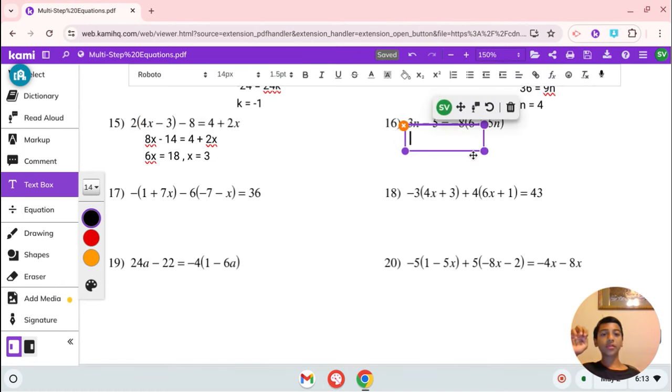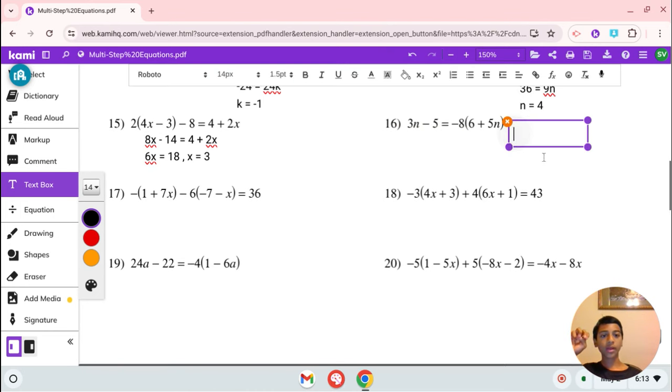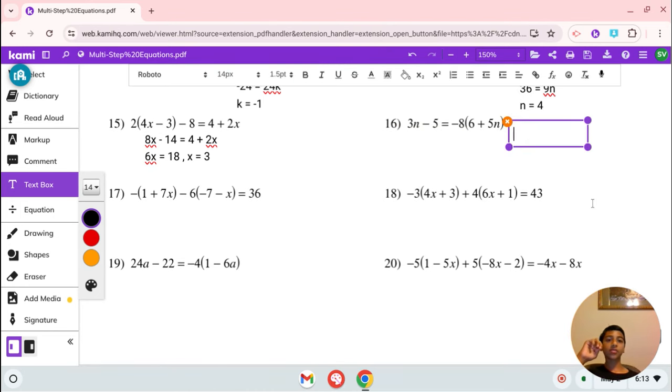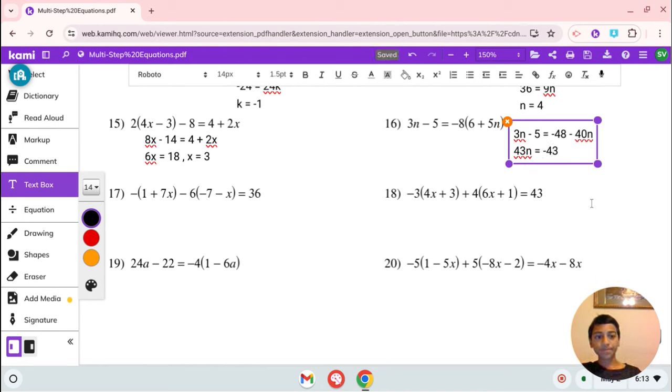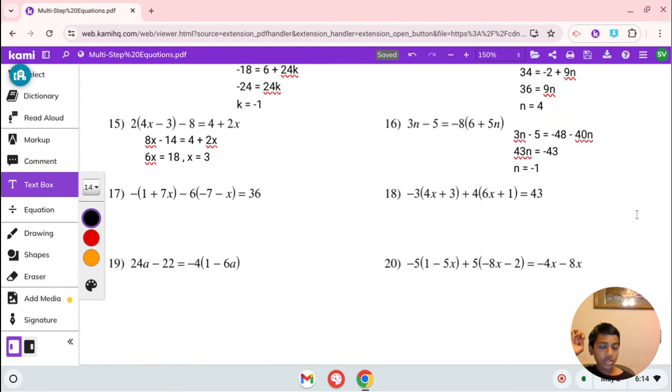Now, this next problem, we have 3n minus 5 equals negative 8 times (6 plus 5n). Let's distribute. So 3n minus 5 equals negative 48 minus 40n. Now we can add 40n to both sides, giving us 43n is equal to, now let's add 5 to both sides, give us negative 48 plus 5, which is negative 43. Now we get n equals negative 1. Negative 1 is our solution in number 16.